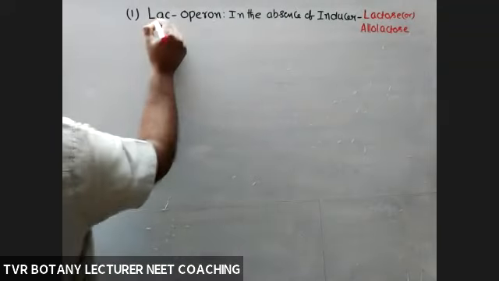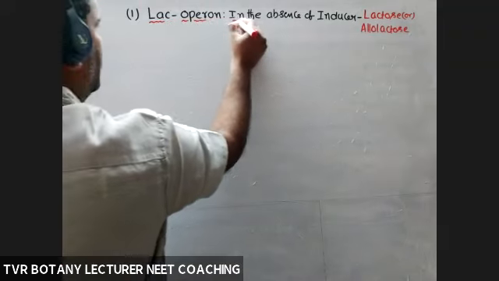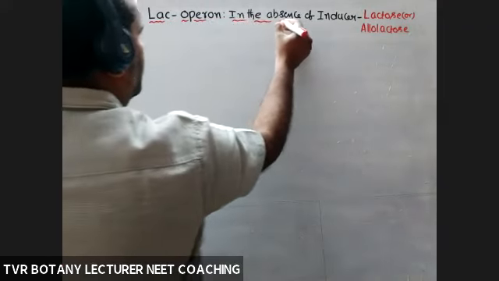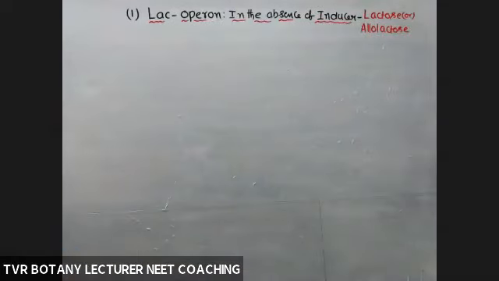Okay, so what about lactose operon in the absence of inducer? Lactose. Lactose is the substrate here.